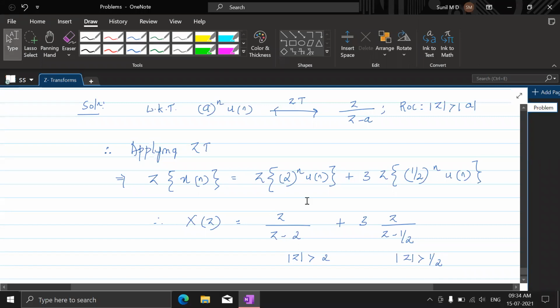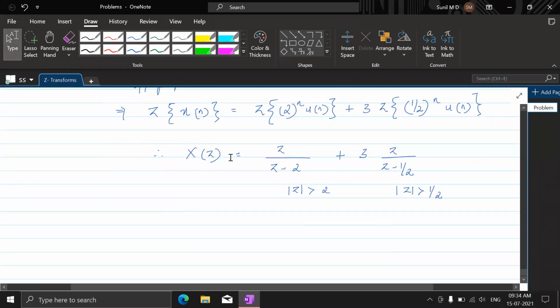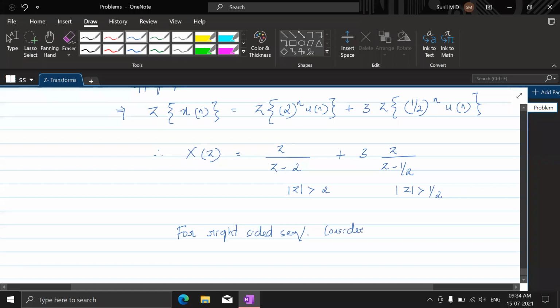So when we say right sided sequence, consider the circle with bigger radius.